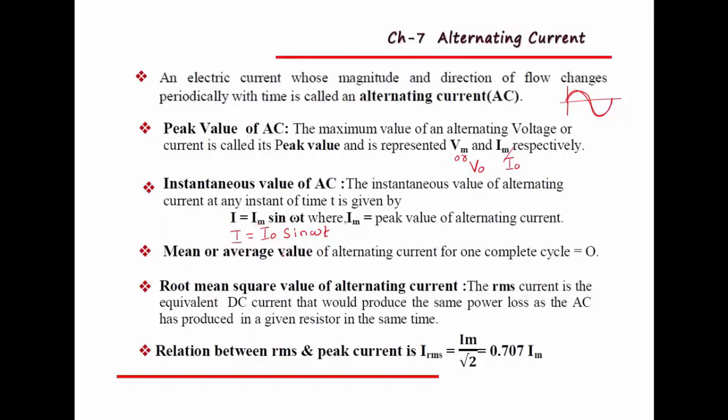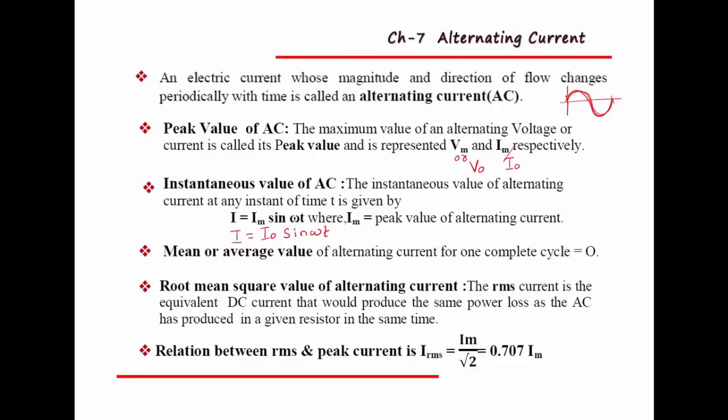Then the mean or average value of alternating current. See here, why do we have to consider the mean value of alternating current? Only because its magnitude is changing periodically. But remember, for one complete cycle, the mean value of alternating current is 0. So this is one complete cycle.